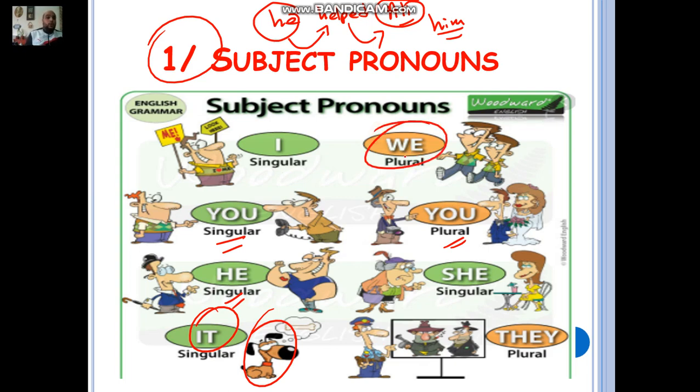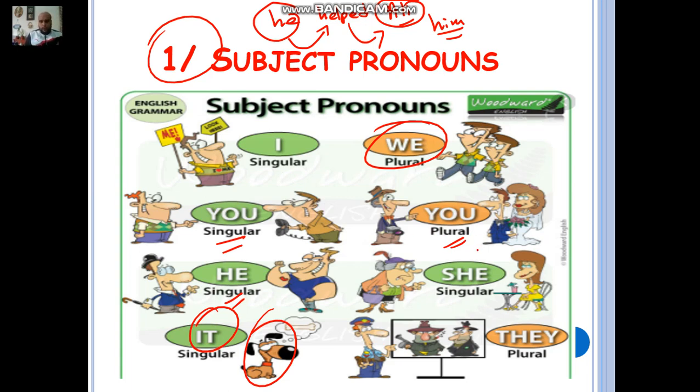We, whenever we use we, we're going to be included in the action, okay. You cannot talk about Ali and Abdussalam and say we. You are not included. You should include yourself. So we're going to say, for example, I, Ali, and Abdussalam. Okay, that's going to be we. Okay, and please pay attention. We cannot say me, Ali, and Abdussalam. You know why? Because me is an object pronoun. It comes after the verb, not before the verb.